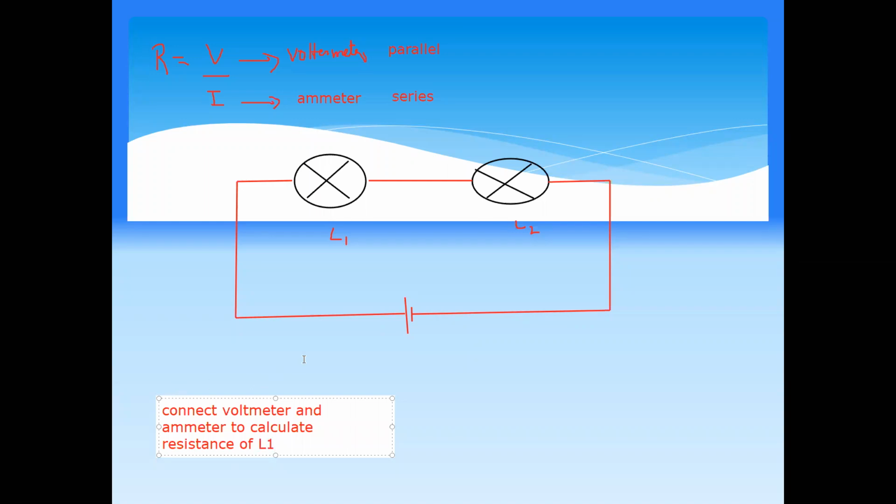If I want to measure the resistance of lamp 1, because voltage divided by current will give us the resistance, I have to connect an ammeter.